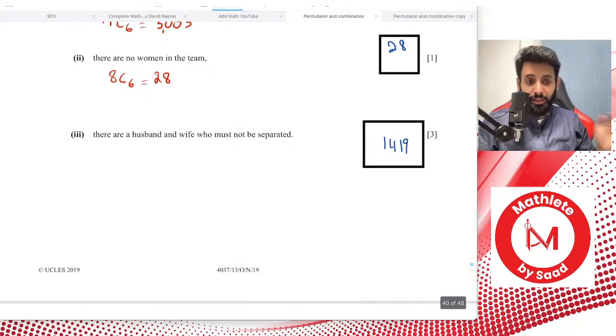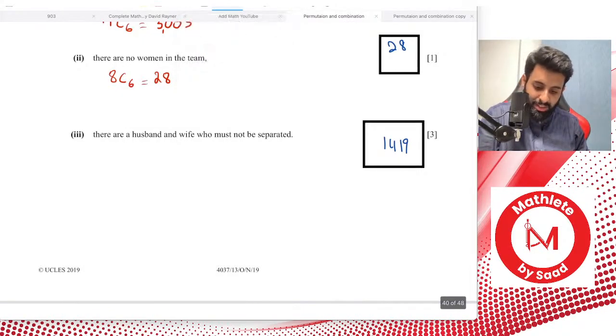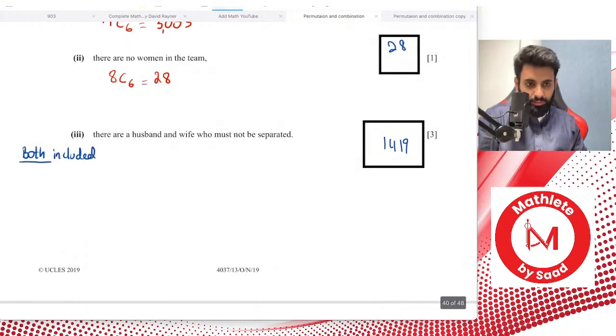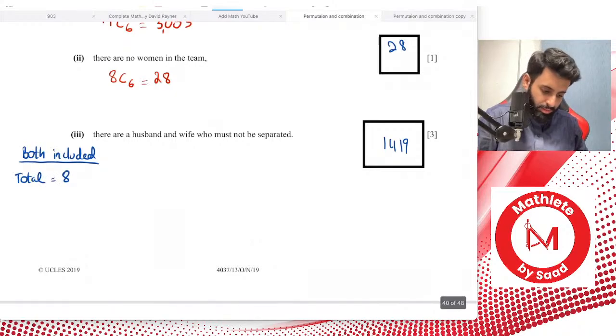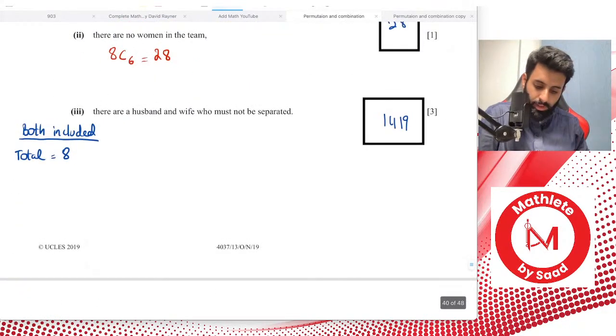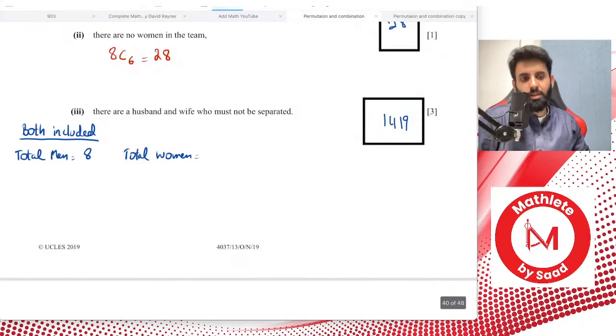But there are 2 ways, okay? Either we include them or we exclude them, right? So let's work out those possibilities one by one. Let's see that they're both included. Now, if they're both included, remember that the total number of men that you were choosing from was 8, right? Let me make sure of that. Yeah, total men 8, and remember the total women that you were choosing from were 6, okay?